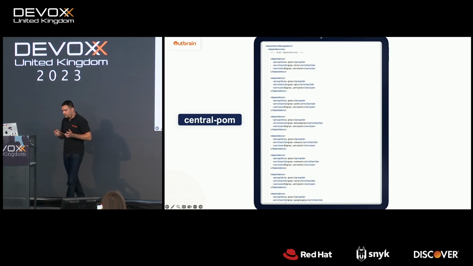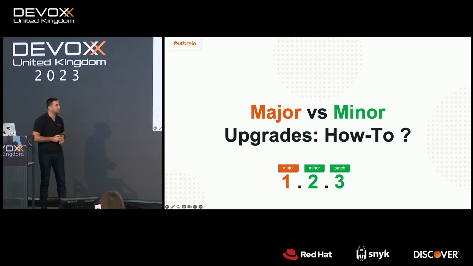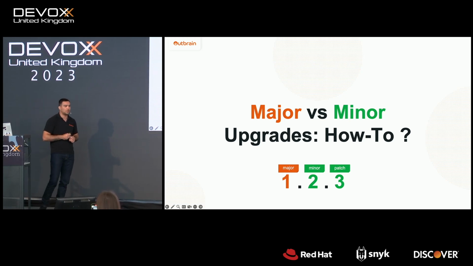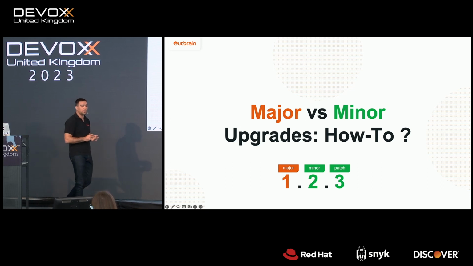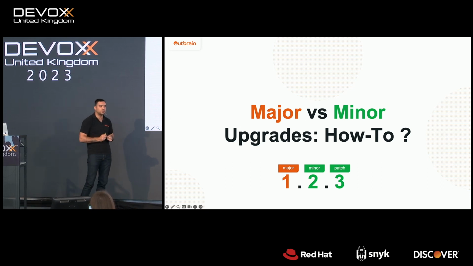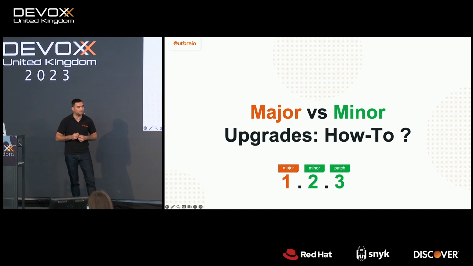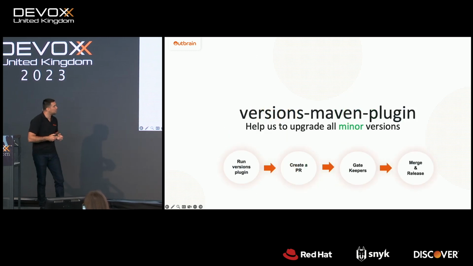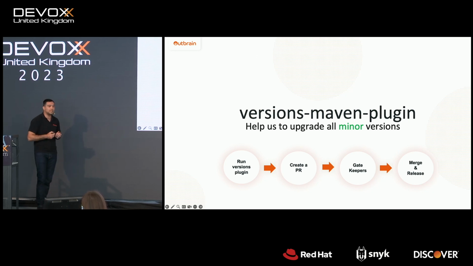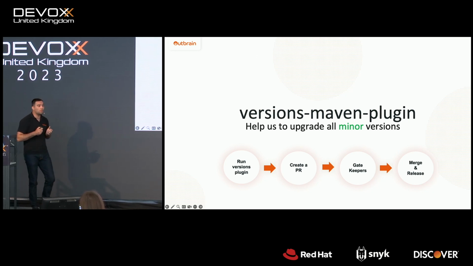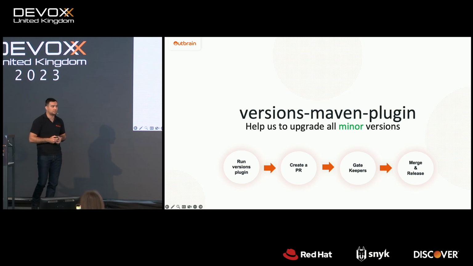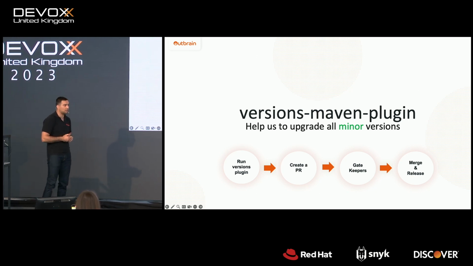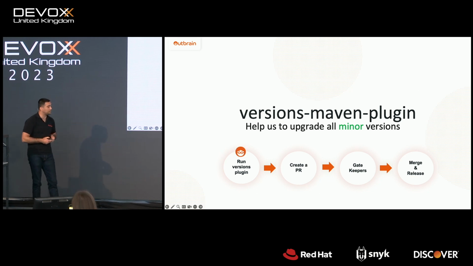And now, the most interesting part is how we automate upgrading dependencies. We'll focus on the minor version upgrades because this process we managed to automate. So let's take a look at how we do it. Versions Maven plugin is the plugin that helps us to upgrade all minor versions. So let's go through the process and see how it works. We run the versions Maven plugin.